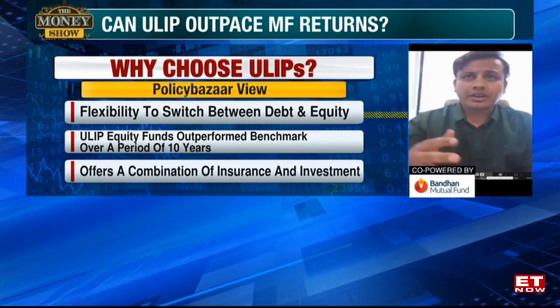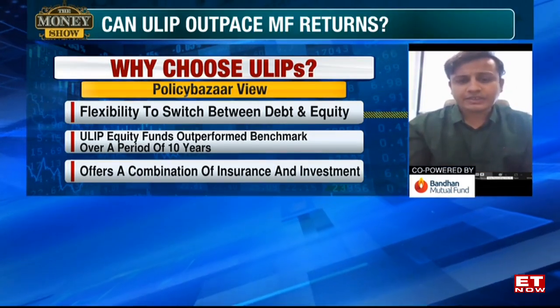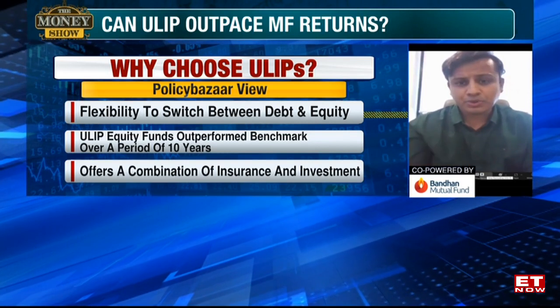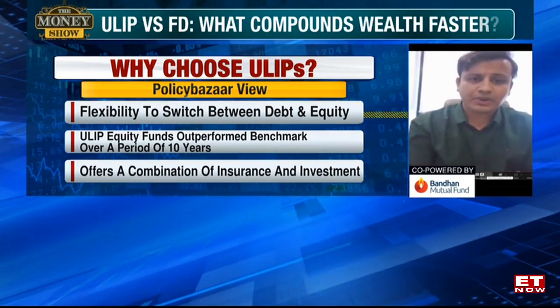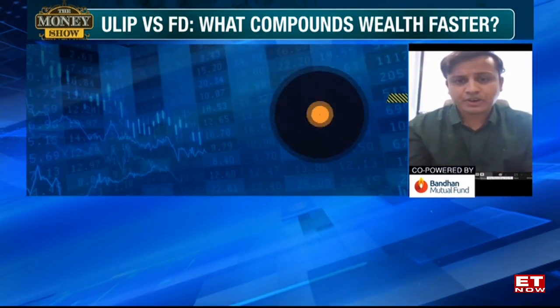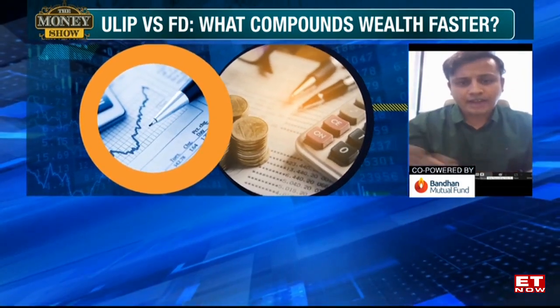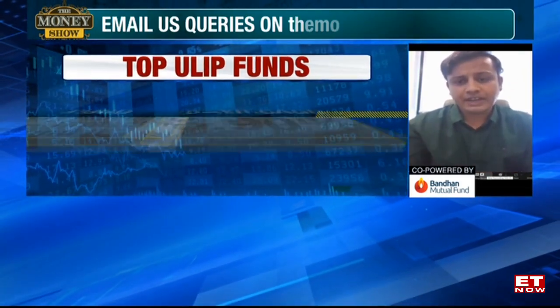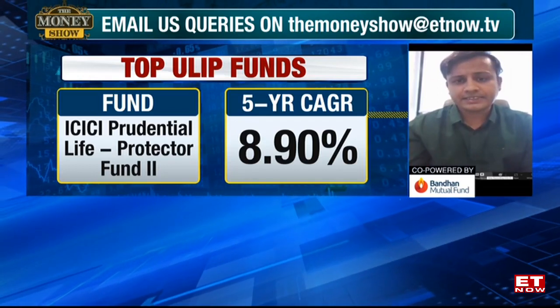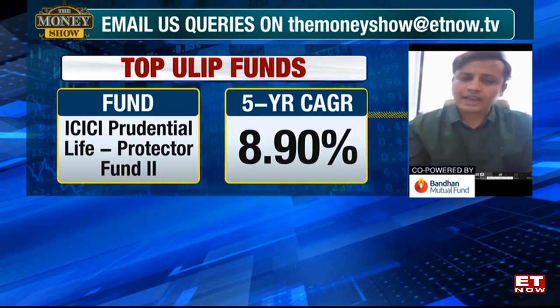Now the returns, see, the underlying asset of both a debt ULIP and a debt mutual fund are the same, and the same applies for an equity ULIP and an equity mutual fund also. For them, the underlying asset is stocks, and for a debt ULIP and a debt mutual fund, the underlying assets are government bonds, government securities, and corporate bonds.